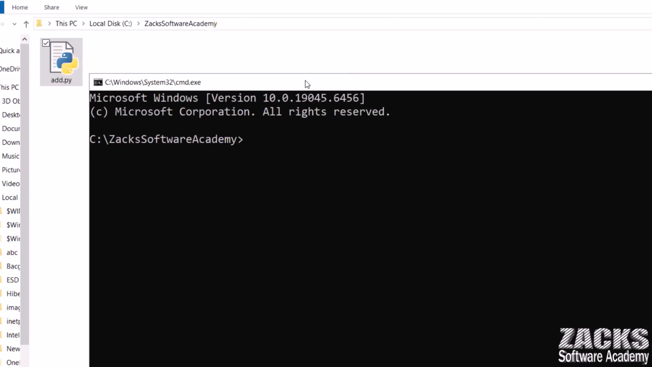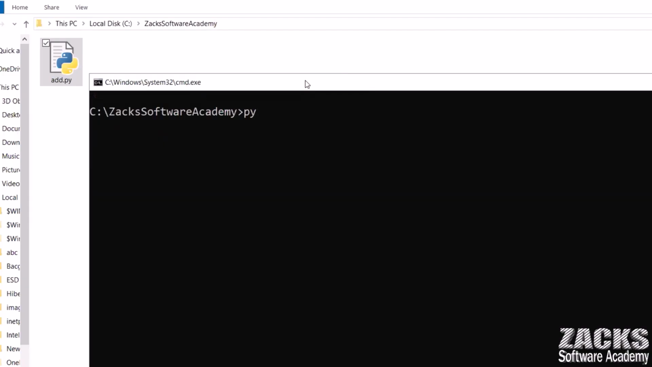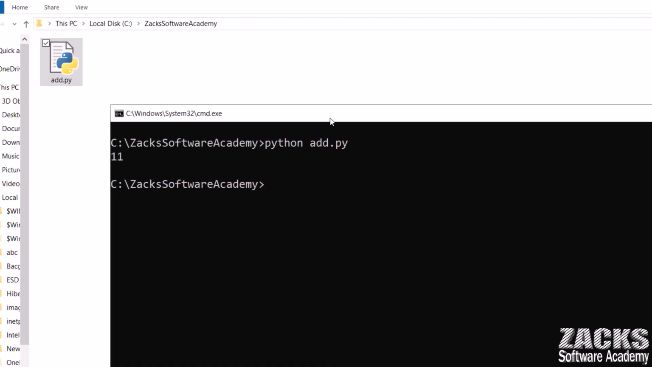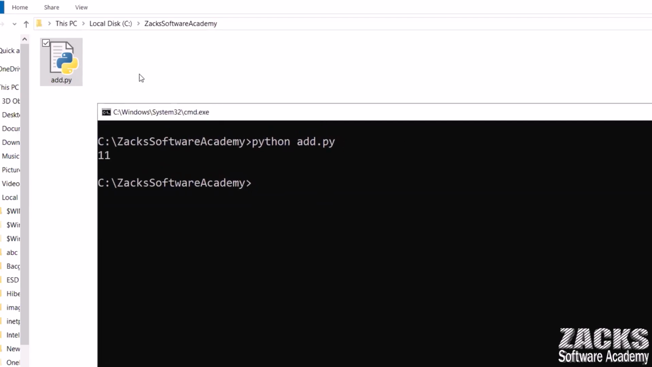Let me run this program. For this purpose, let me open CMD and run cls. How to run? python add.py. What should be the output? 11, right? But here, is there any bytecode? There is no bytecode. Okay.